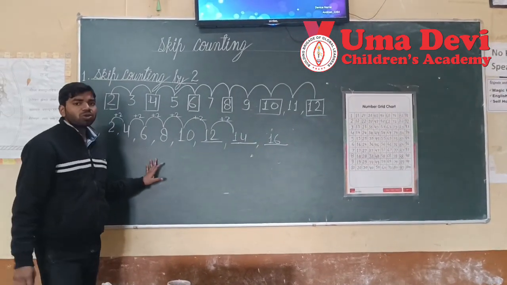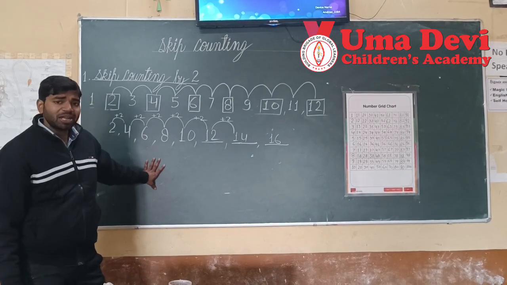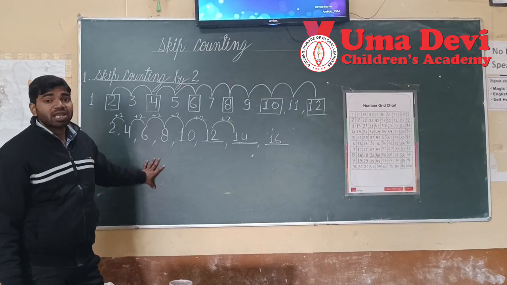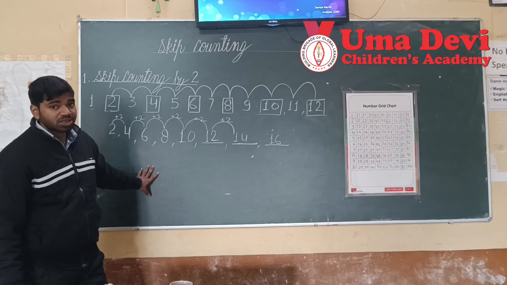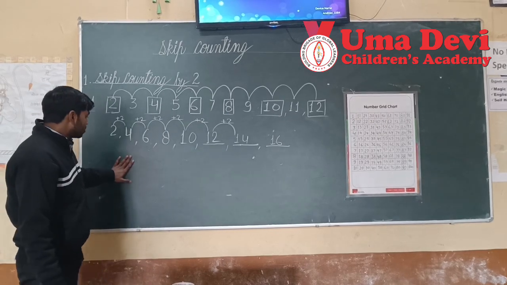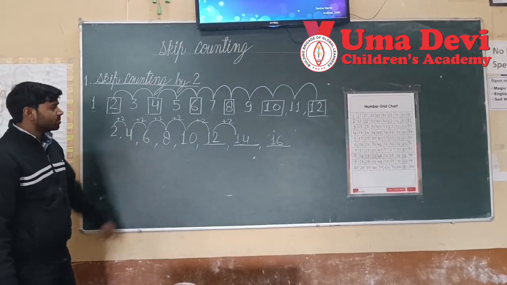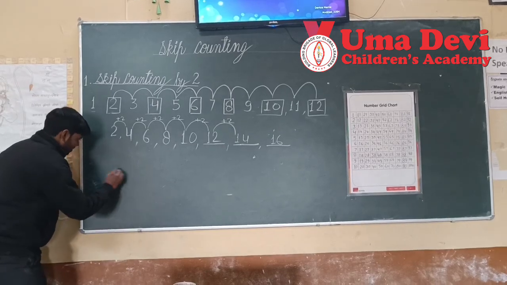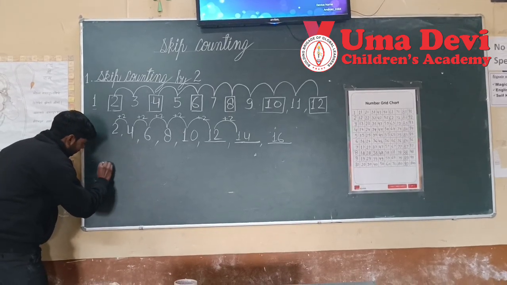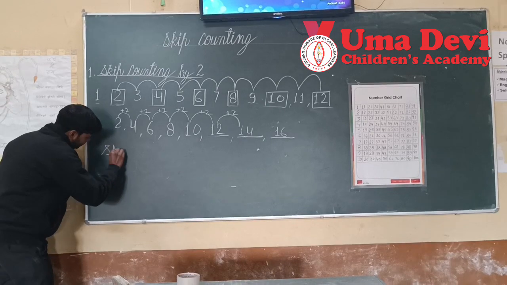Suppose we want to start from any number. Because I cannot hear your voice, I am choosing a number myself. So I am taking the number 51. Okay, suppose I am taking 51.